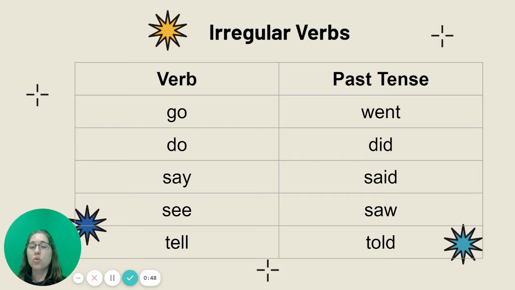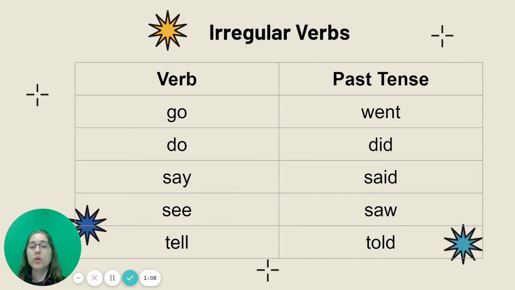If we look at the verb go, we don't say we goed yesterday. We would say we went yesterday. So our irregular verbs get completely different spellings when we put them in the past tense. For example, our verb go in the past tense becomes went, W-E-N-T.